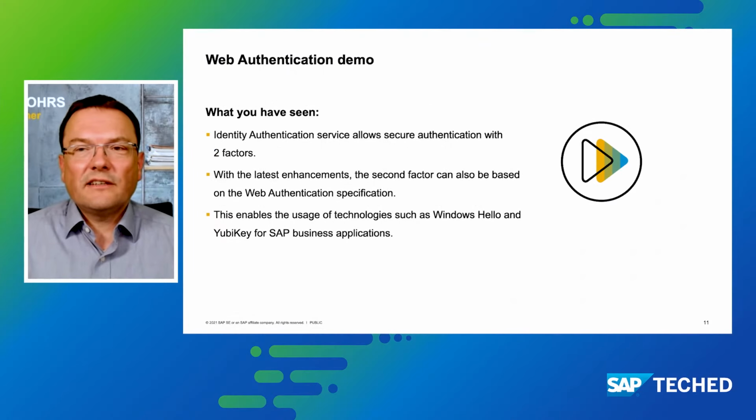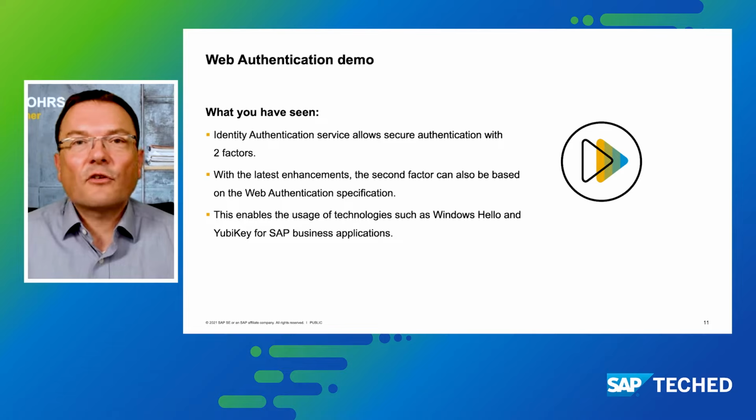Okay, so what have you seen in the demo? Identity Authentication Service is now able to integrate also FIDO-based devices into the authentication process. So this means that the two-factor authentication capabilities that we offer can also include, for example, a fingerprint scanner or a security key such as the YubiKey. And with these capabilities in place, it's much more flexible and much more powerful when it comes to the validation of a user's identity at runtime.